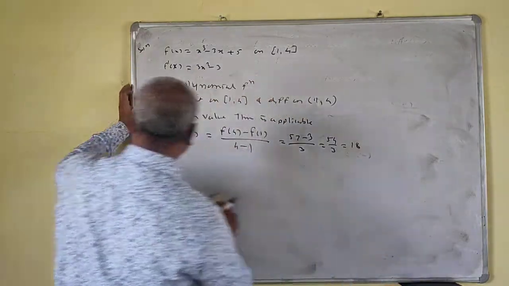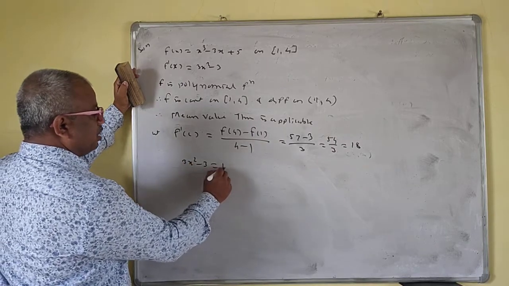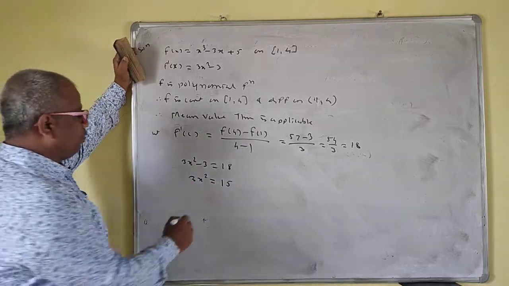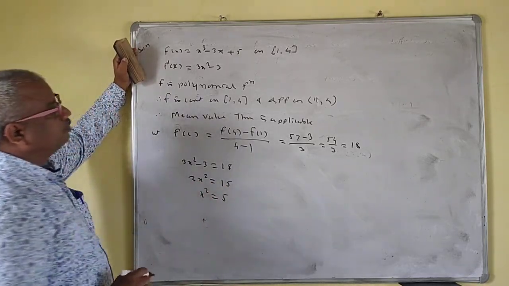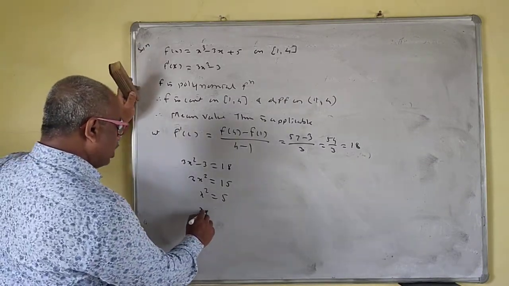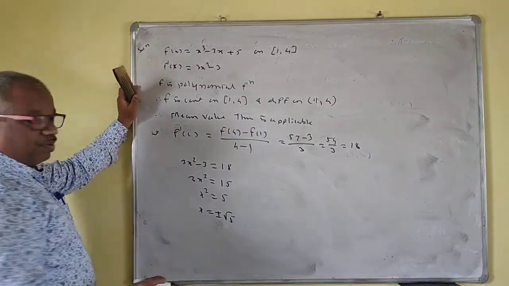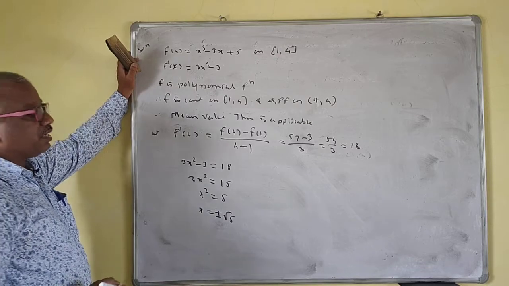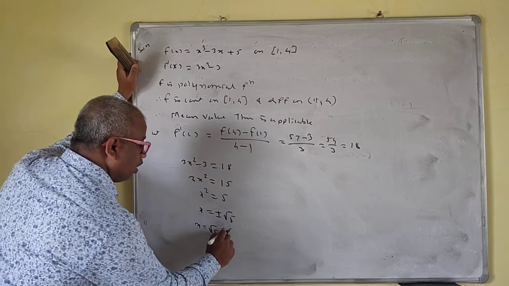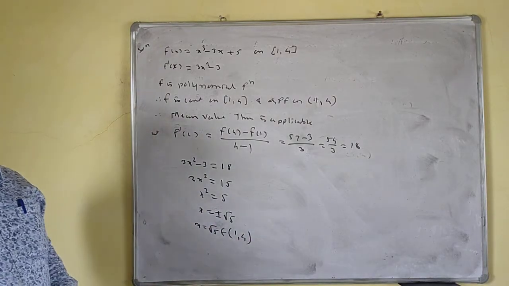No problem. So what is f prime C? 3x square minus 3 is equal to 18. So 3x square is equal to 15, so x square is equal to 5. So x is equal to plus or minus root 5. But root 5 is greater than 2, so x is equal to root 5 belongs to open interval 1 4. So minus root 5 will not be there.